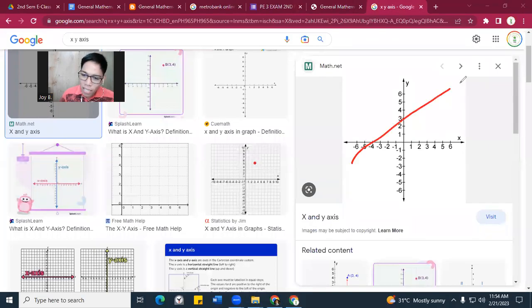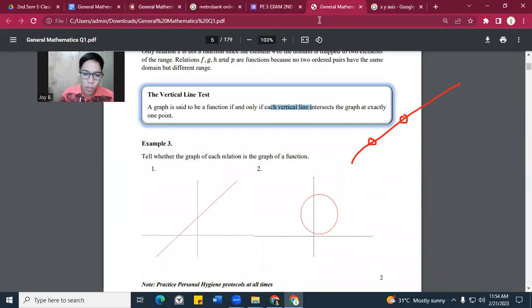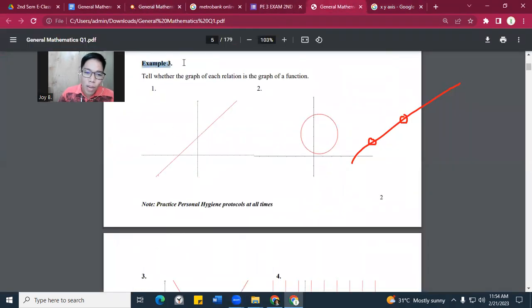Now, this one, is this a function? Yes or no? That is a yes, because again, we point 1 here for the y-axis and also 1 point for the x-axis. So this is a line. Okay? So let's check your understanding. In example number 3, tell whether the graph of each relation is the graph of a function.